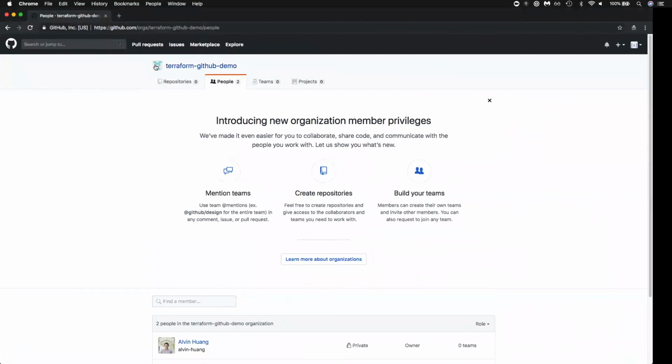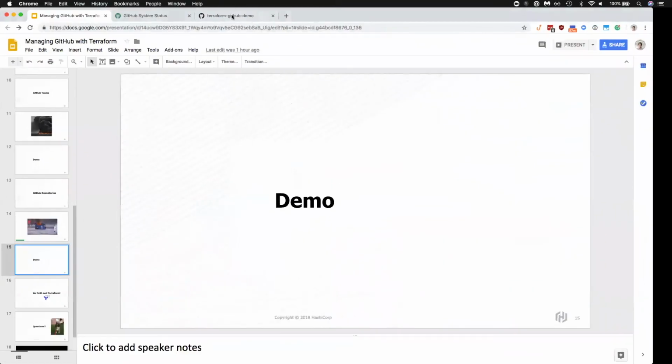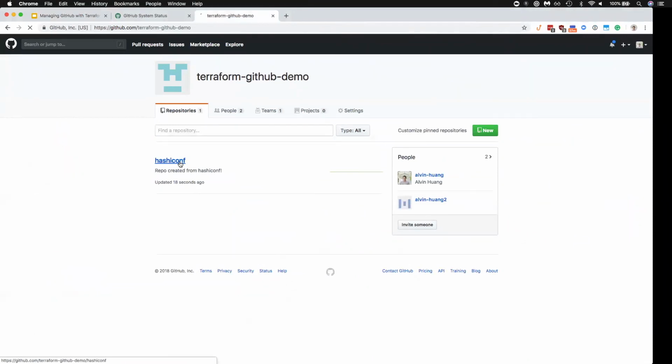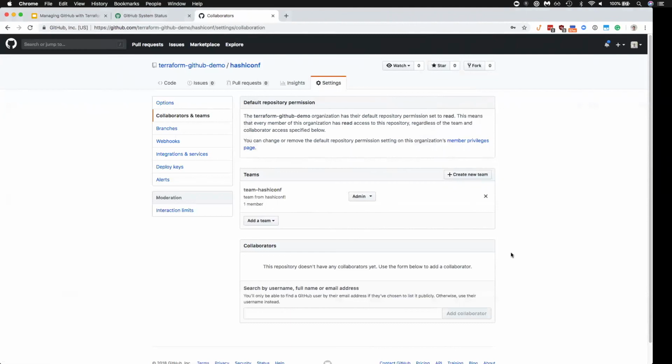So let's look at what happens here. Well, let's look at it on my account. On here, we can see that there's the HashiConf repo that's been created. If we look at some of the settings, we can see that there's team HashiConf added to the repo with admin permissions.